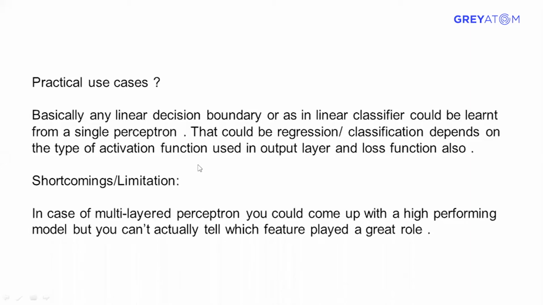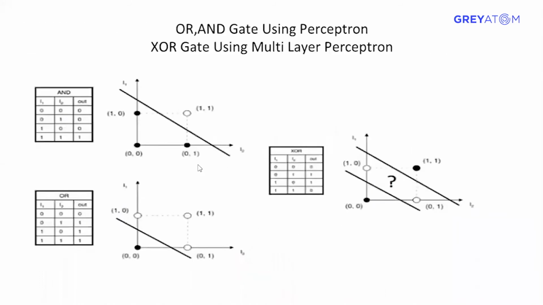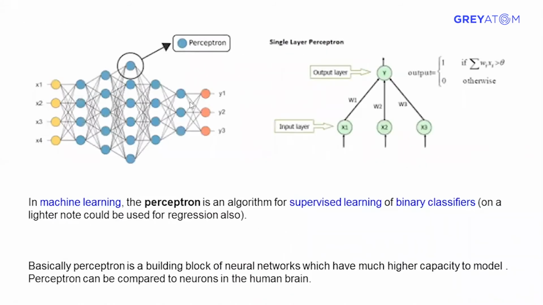And so, what are the shortcomings of perceptron? Not basically perceptron, but of multi-layered perceptron. Using the multi-layered perceptron, which I showed you here, you can build very complex networks. What do you mean by complex networks? Complex means a lot of hidden layers.